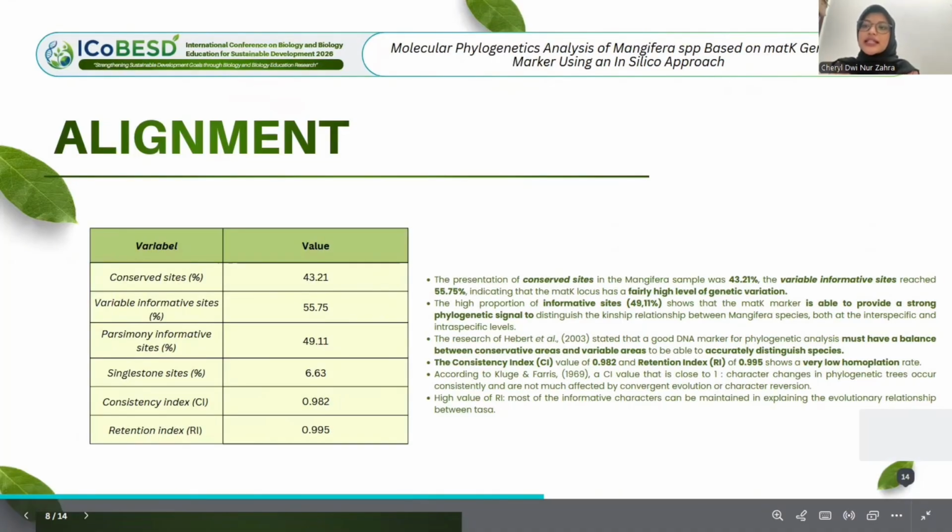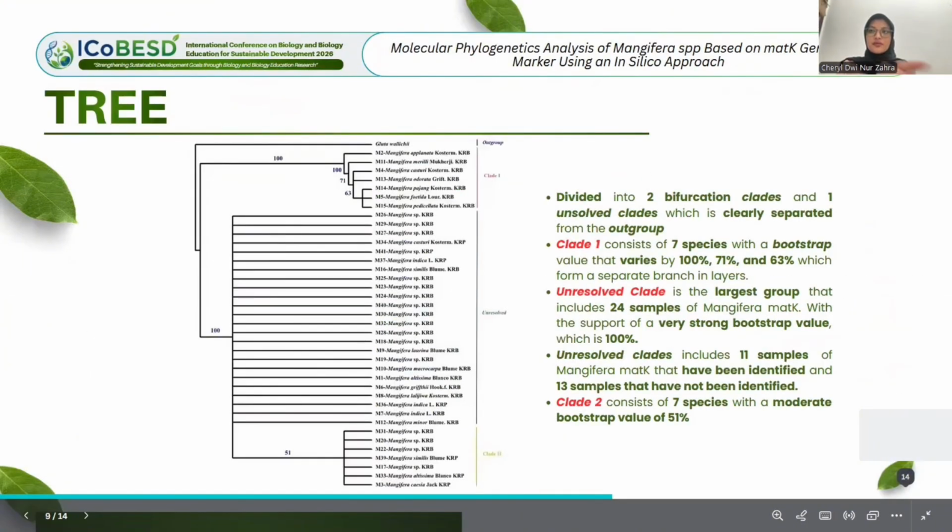The consistency index value of 0.982 and retention index of 0.995 shows a very low homoplasy rate. Now we have the result of reconstruction of the phylogenetic tree, which is divided into two bifurcation clades and one unresolved clade.